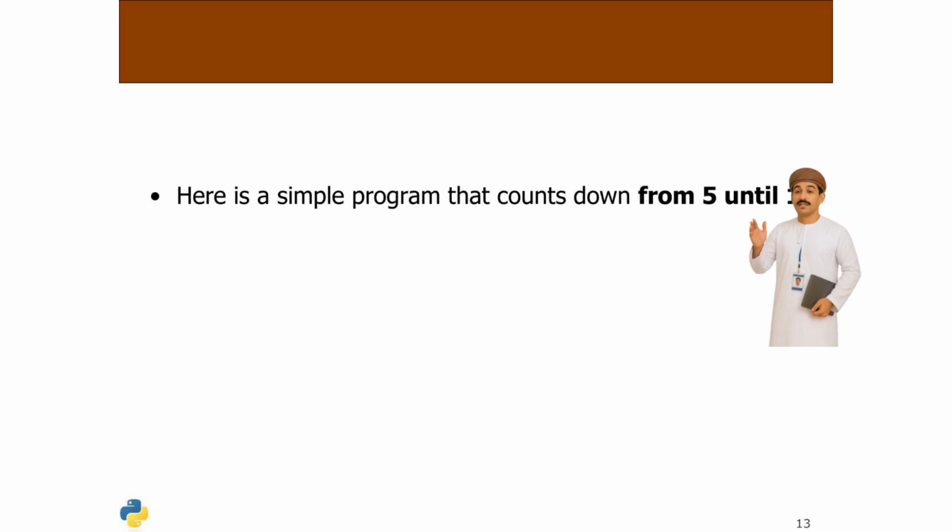A while loop can efficiently manage countdowns. Consider a program that starts at 5 and decrements by 1 until it reaches 1. The loop checks if the current number is greater than 0, executing the block to print the number and decrease it by 1, ensuring a smooth countdown.